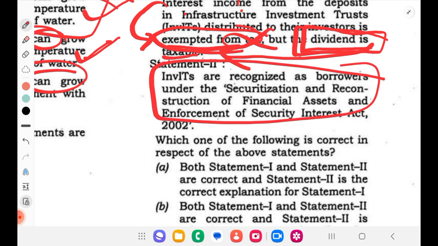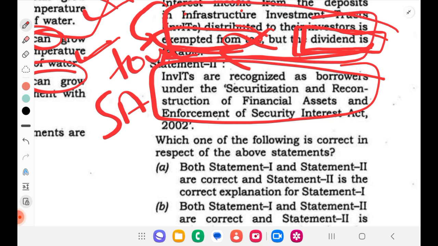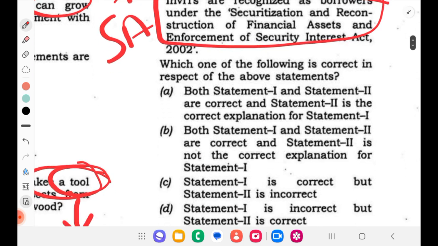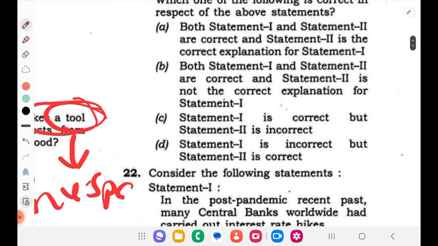For this, you should know the recent changes in the SARFAESI Act and recent changes on taxes, etc. But from the first statement, you will be able to get the answer that interest income is taxable. Okay, so the first statement is wrong. So that's why I am going with option D.